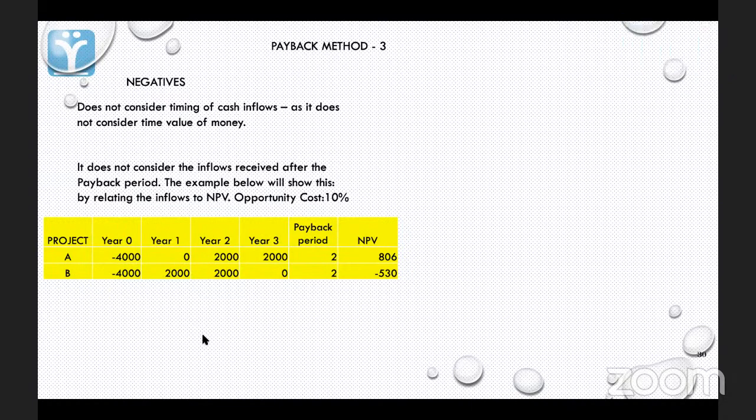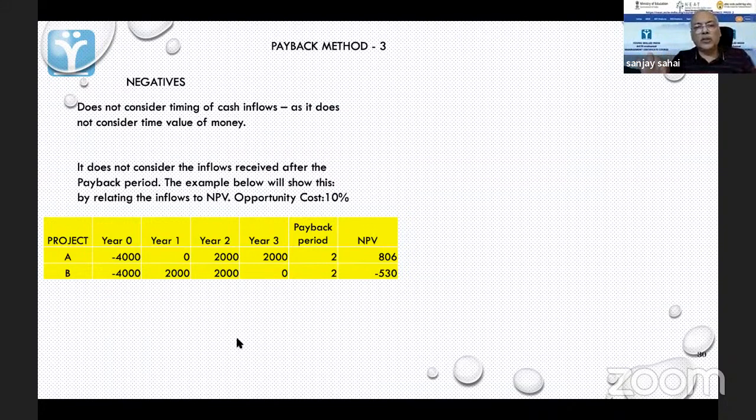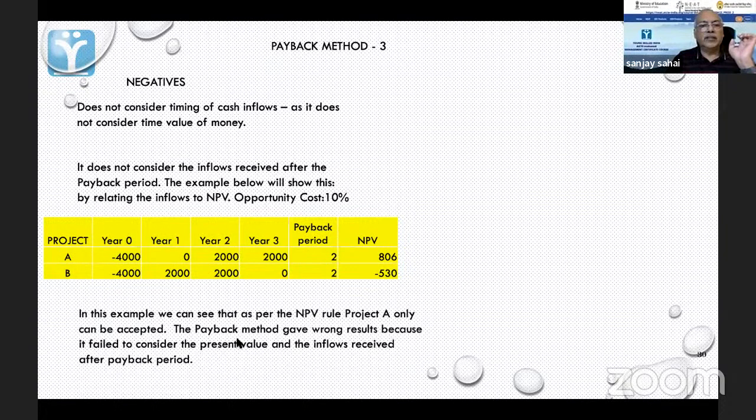Okay. The thing is that since we understand that it is not logical, we say that this will not be such a good method. So if you take this, we see that only project A can be accepted. Payback method gave wrong results because it failed to consider the present value and the inflows received after the payback period. So this is one problem here.